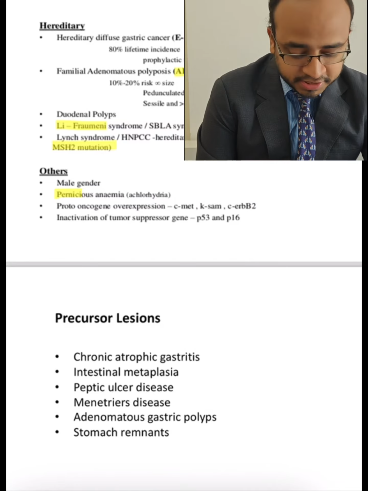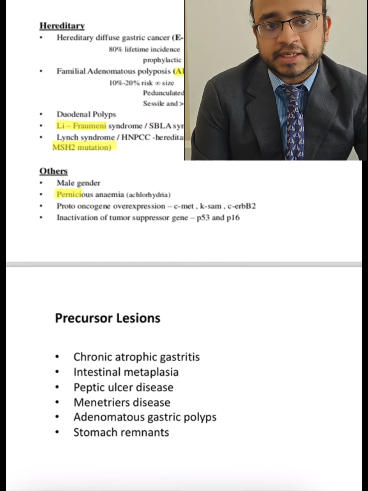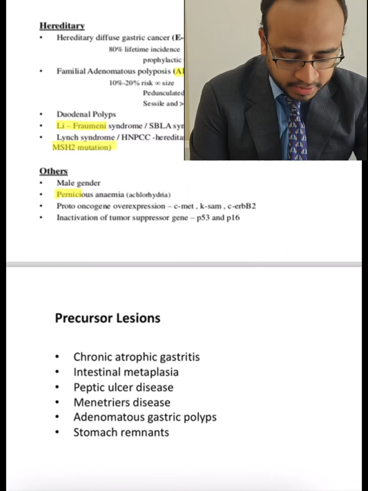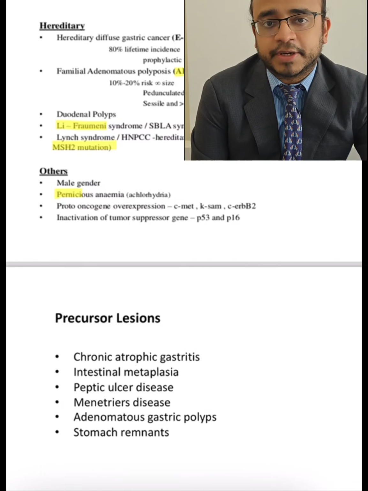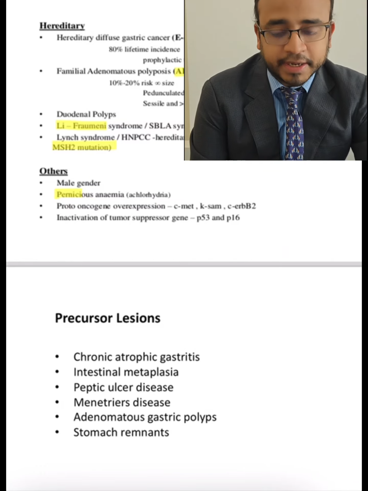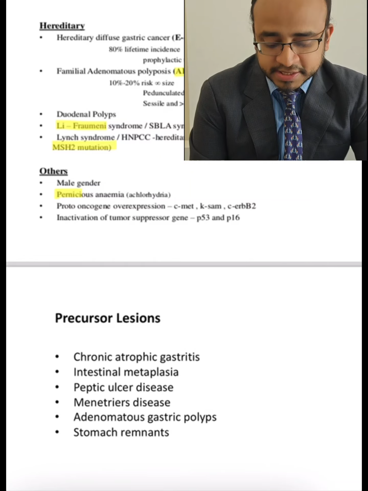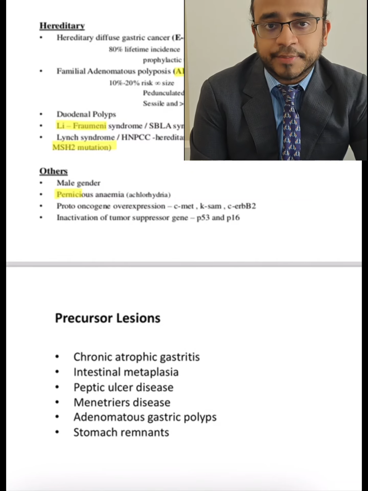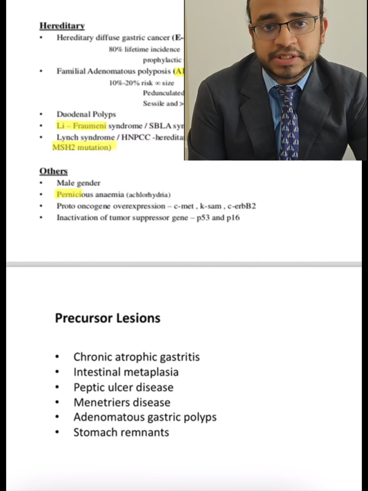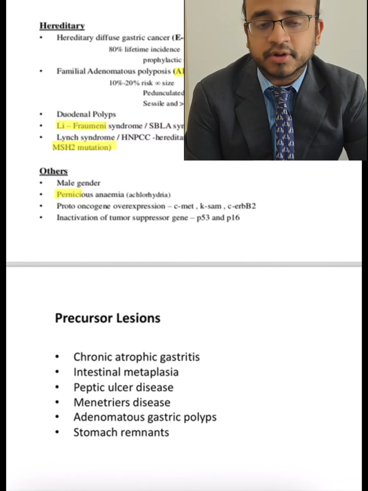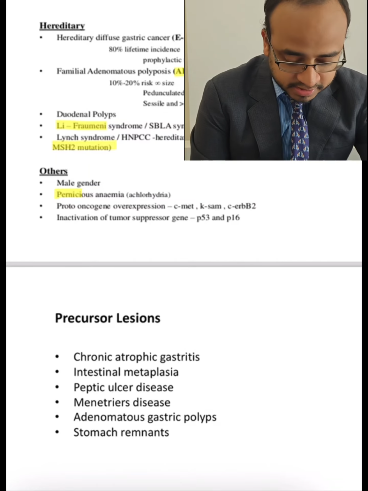So what are the precursor lesions? We have chronic atrophic gastritis, which is a precursor lesion. Apart from that, we can have intestinal metaplasia, peptic ulcer disease, Menetrier's disease, adenomatous gastric polyps, and stomach remnants, that is previous gastric surgeries. These are all the other precursor lesions.